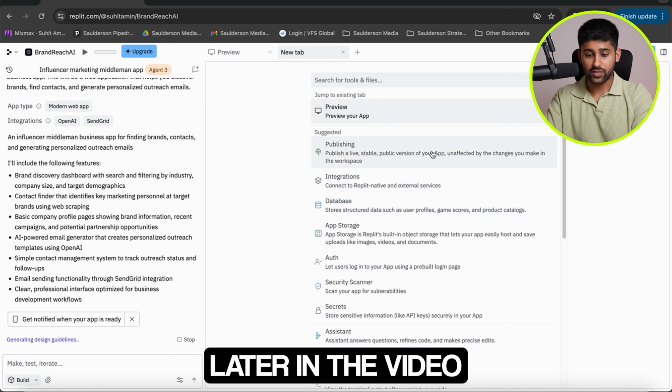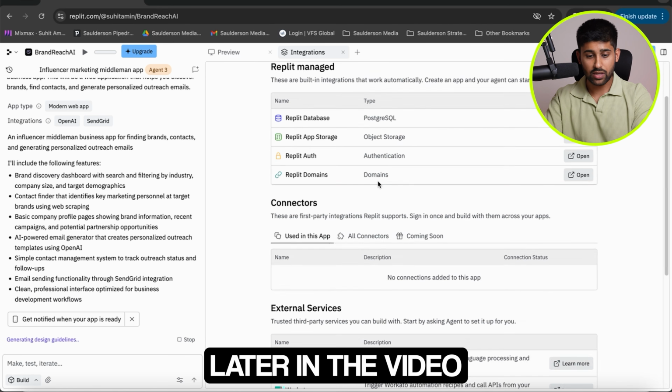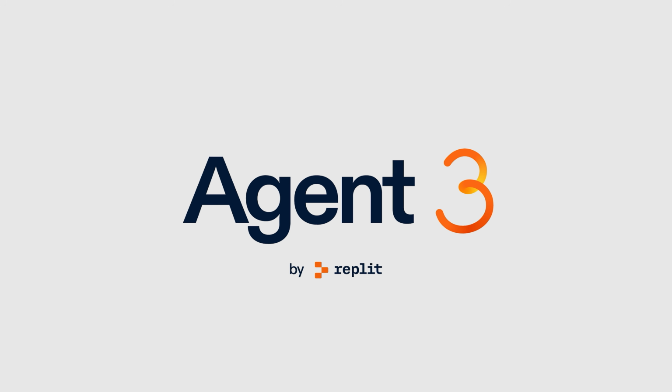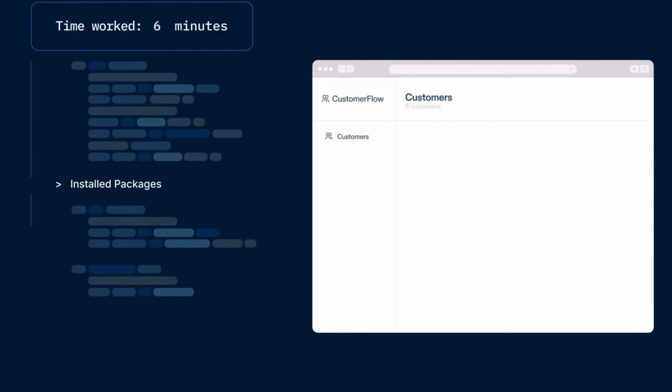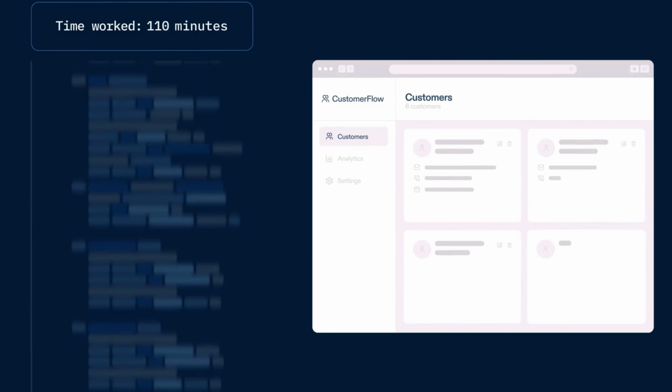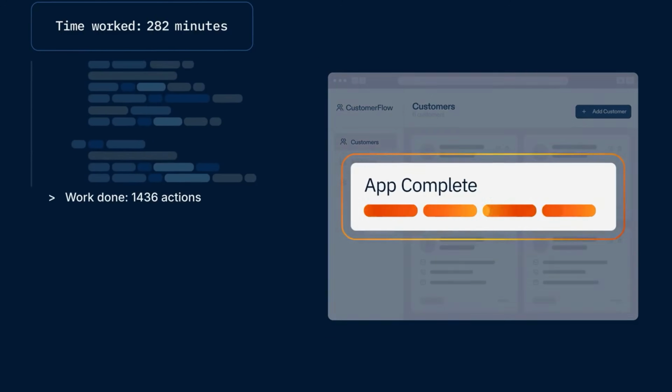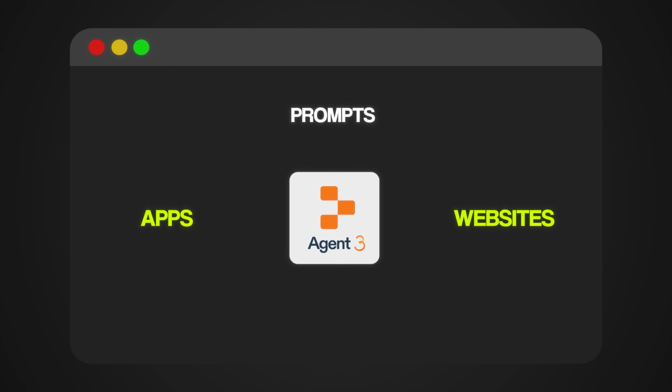So in this video, we'll go over exactly how you can use the AI tool Replit Agent 3 to automate your work as a middleman. It's a brand new tool by Replit and one of the most groundbreaking agents on the market. Agent 3 is the most autonomous agent that allows you to build apps and websites with just prompts. And it's going to revolutionize how you run your middleman business.